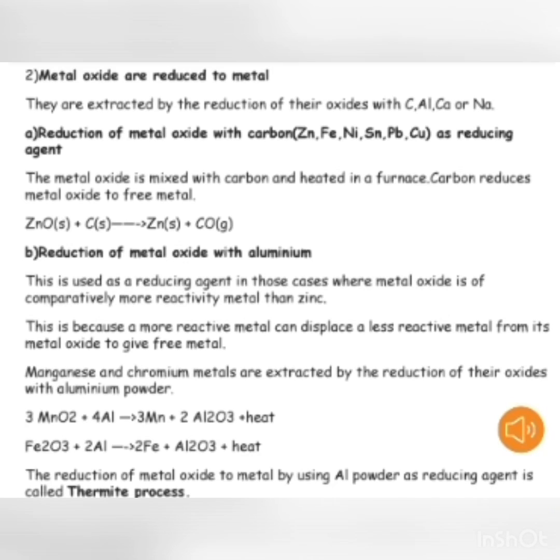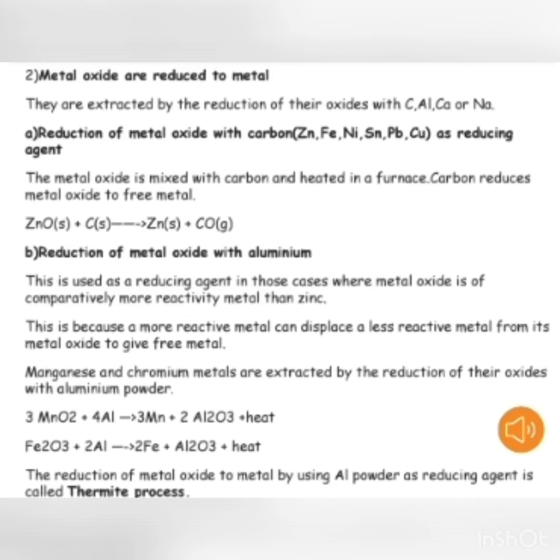In this, the metal oxide reacts with carbon or this reducing agent to get reduced into metal. The process in which any metal oxide is treated with coke is called smelting. Here is one example: zinc oxide is always reduced by using coke only, by the process of smelting.